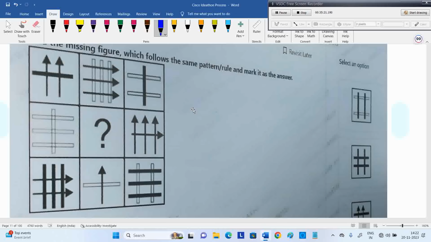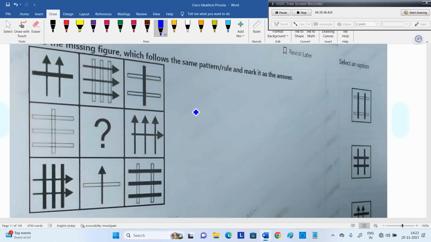Next observation is that one line occurs 2 times. That one may be an arrow type or any type. One line occurs 2 times, two lines occur 2 times, 3 lines occur 2 times. If you observe the first row, 3 here, right? 3 and 3. In the middle one, 3 empty lines, 3 arrows. 3 occurred 2 times. Here one line, here one line. One occurred 2 times. Next two lines, 2 arrows, 2 empty things. You just observe that.